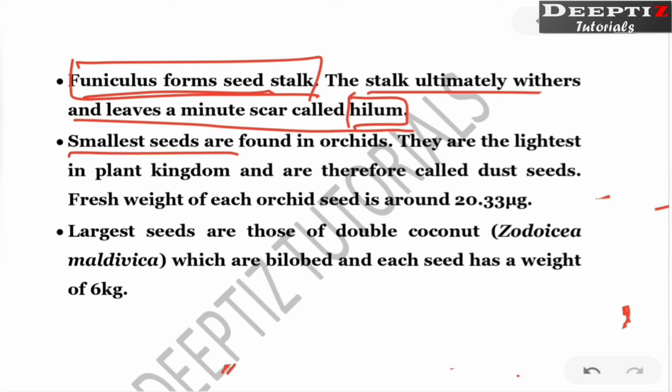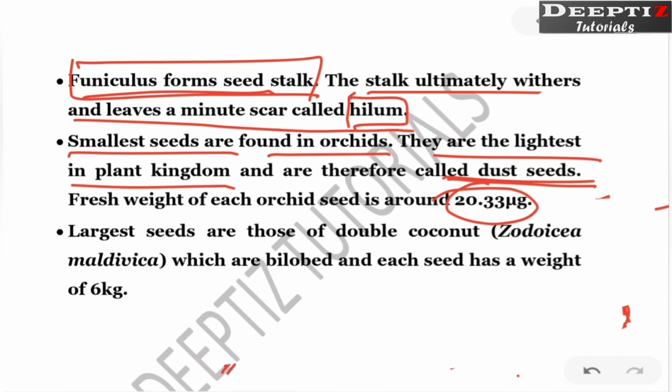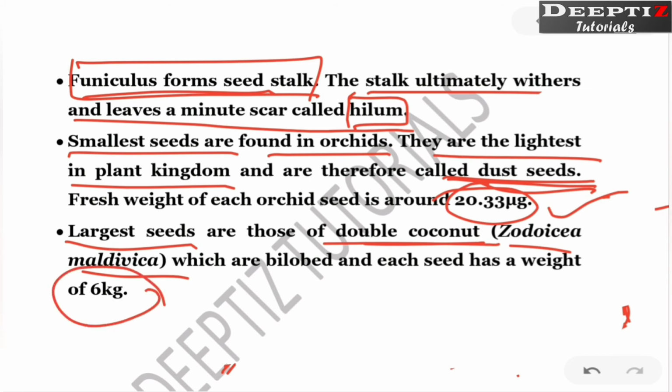Now what about the smallest seeds? These are found in orchids, and the size and everything is given. Since they are lightweight, we call them dust seeds, and this is the lightest in the plant kingdom, and the largest is also there in a kind of coconut. You don't need to remember this much clearly if you are not preparing for competitive exams. At least you can remember this: dust seeds are there, and seeds can be as light as this and as heavy as this also.